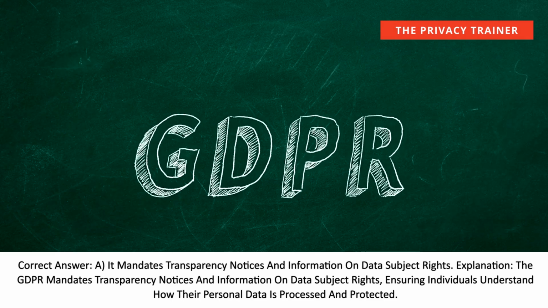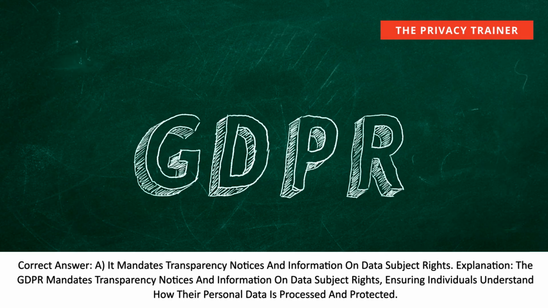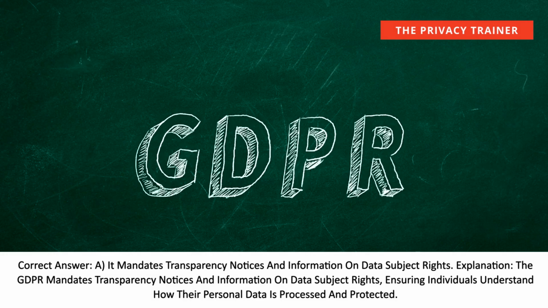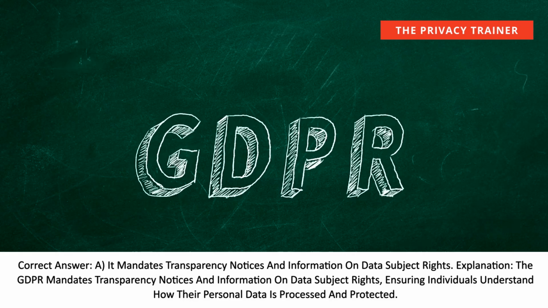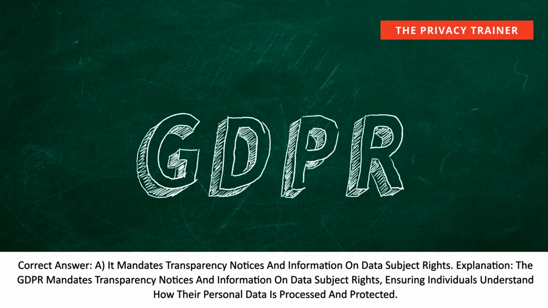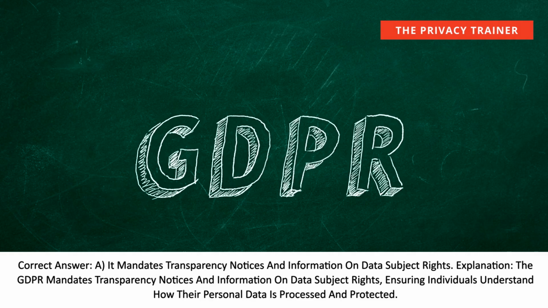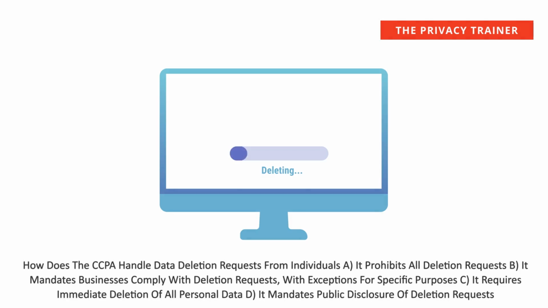Correct answer: A. It mandates transparency notices and information on data subject rights. Explanation: the GDPR mandates transparency notices and information on data subject rights, ensuring individuals understand how their personal data is processed and protected.